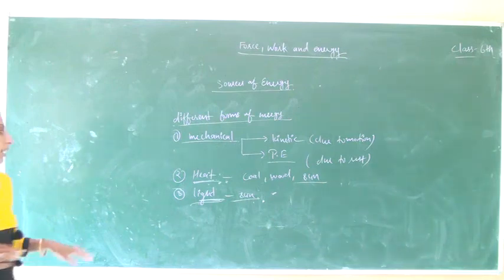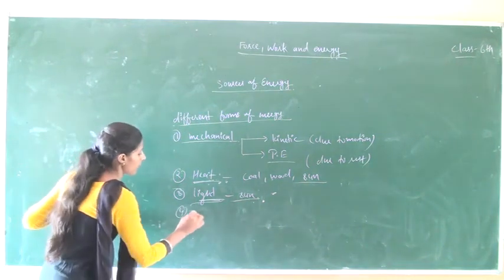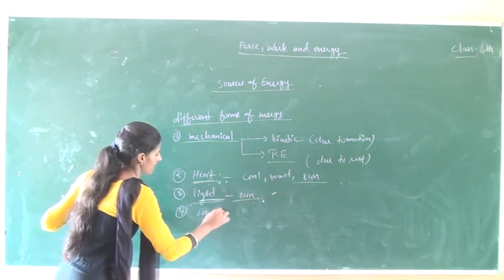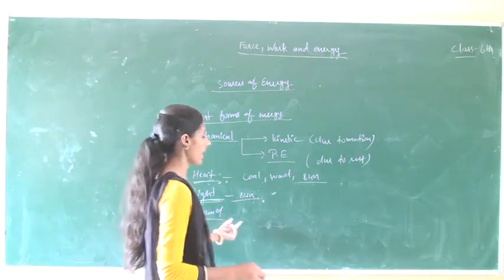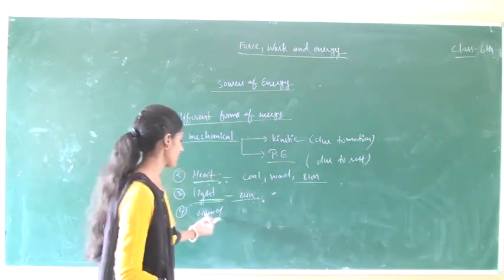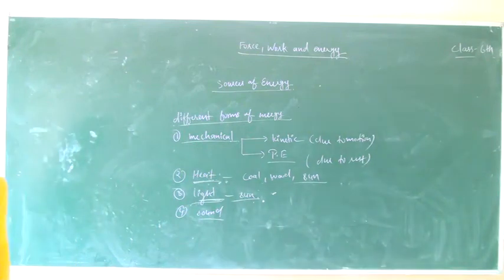After that, sound energy. Energy emitted by a vibrating wire, tuning fork, whistle, flutes, etc. can be sensed by our human ears. This is known as sound energy.